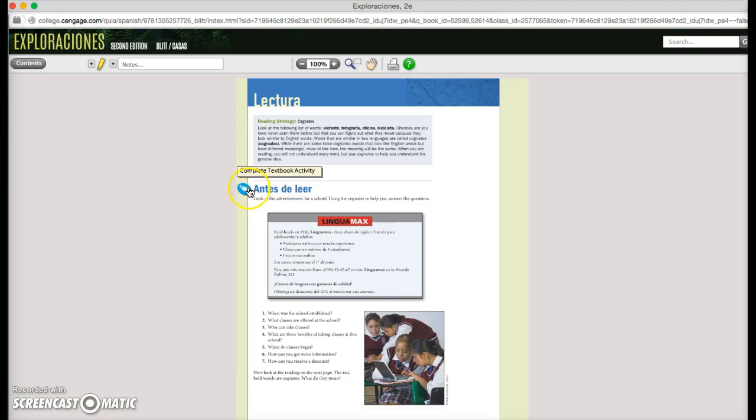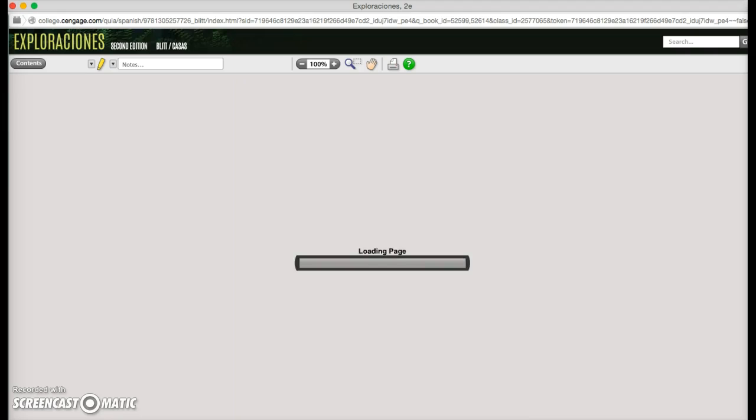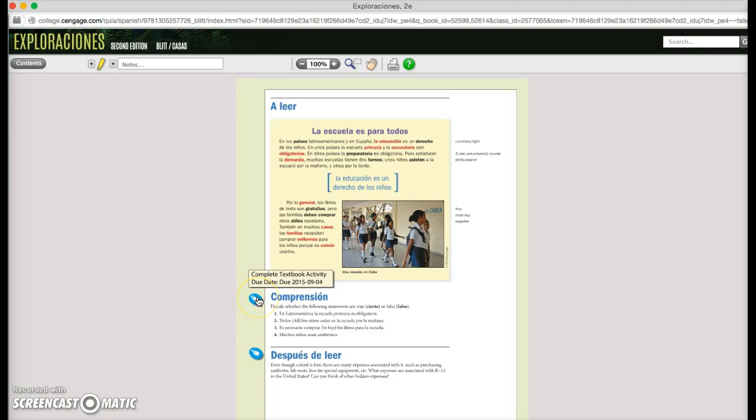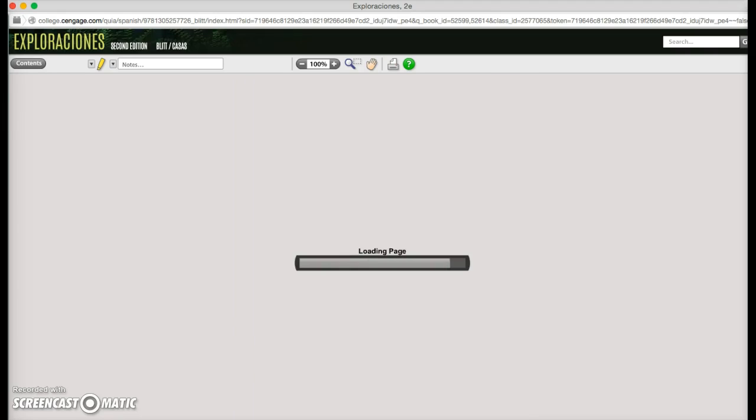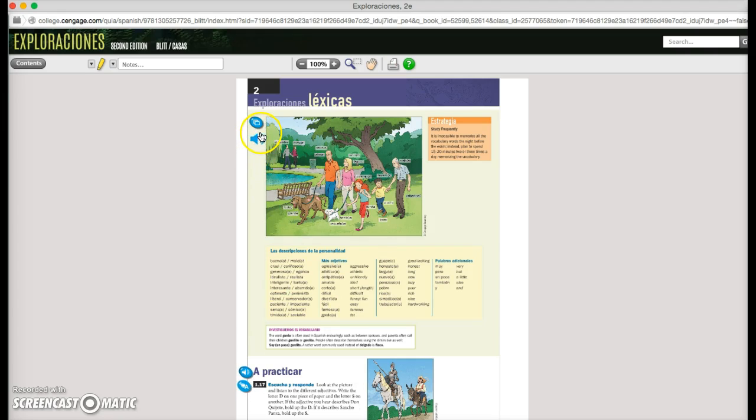On page 16, there is a reading activity, and I can complete it here. Some comprehension questions, and an activity to do after reading the reading. Page 18, new vocabulary. El hombre. Alto. Agresivo. Agresiva. Honesto. Honesta. Yesterday we did this activity together in the lab just to see a little example of how the activities look.